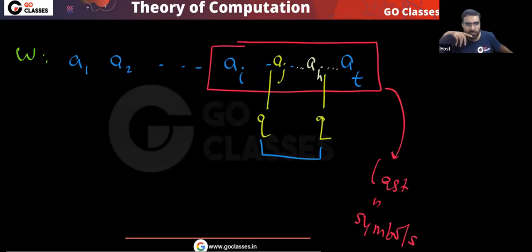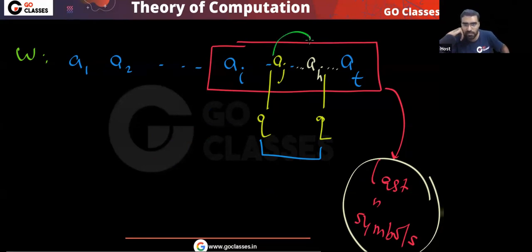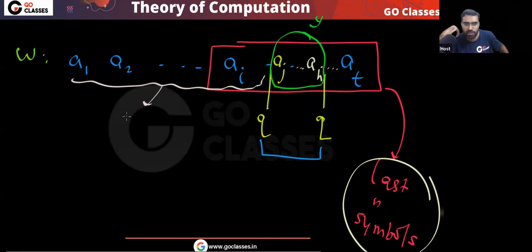Now tell me which y I will take. Focus on the last n symbols, some state is repeating. I will take this y, between this repetition. Whatever is on the left of it, let me call that x, and whatever is on the right of it, let me call z.